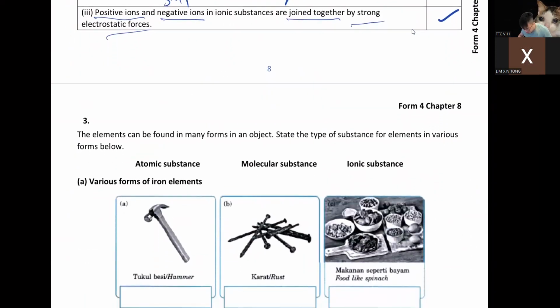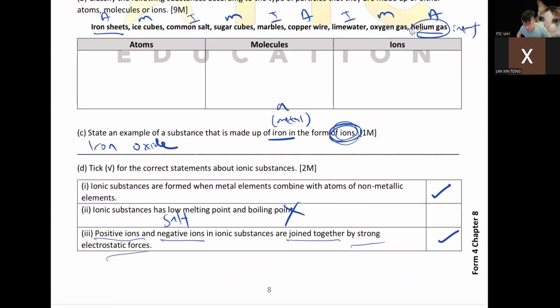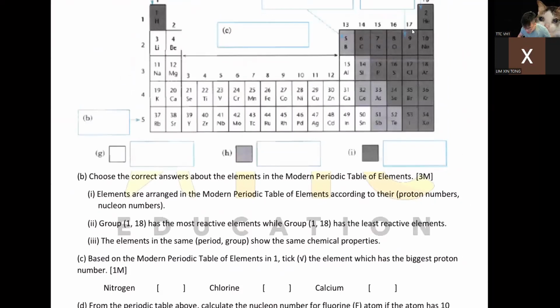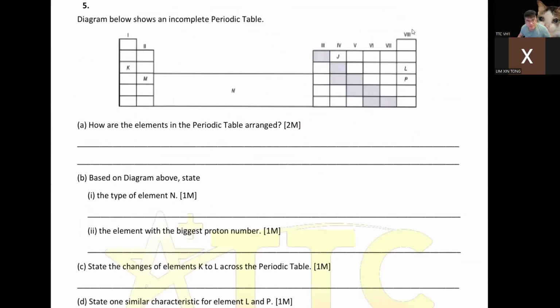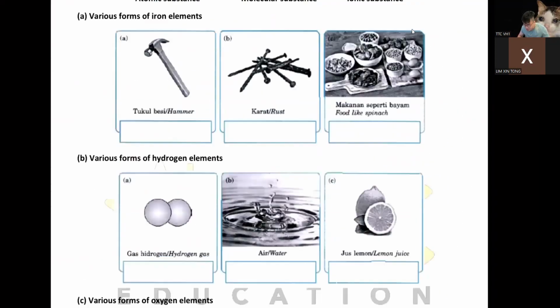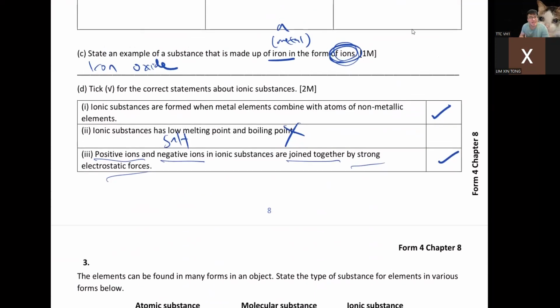Okay, so I guess that's all. Do you have any question? I'm just doing something easy today. As you can see, compared to chapter 5, genetics, chapter 6, the movement and muscle one, and chapter 7, hormones, this chapter is very easy. There are only 3 things to remember. Next week, we shall go to periodic table.